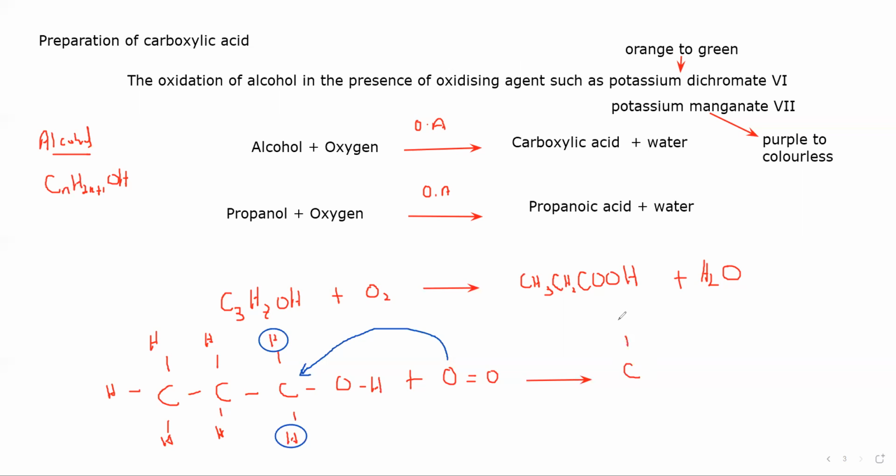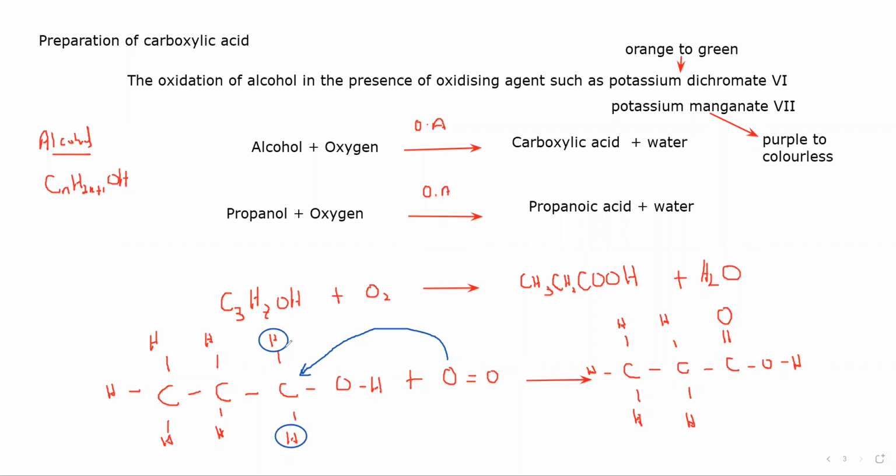So what will be the final structure? We have CH3, CH2. Because two hydrogen are removed, oxygen will form a double bond with carbon. So C double bonded with O, and OH remains the same. The two hydrogen attached to the carbon of OH will lose both hydrogen, and this carbon and oxygen will add. So it will form C double bonded with O and OH.